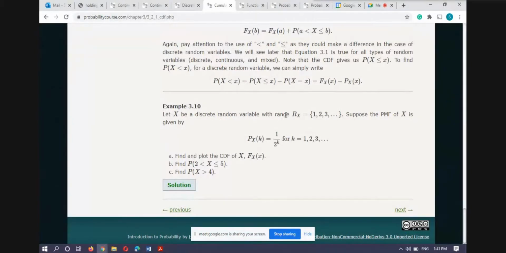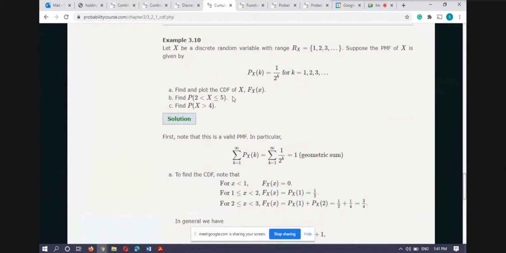Let X be a random variable with the range X. Suppose the probability mass function of X is given by this. Find the distribution function of X. So you can see in this example also, first I check whether it's a probability mass function or not.